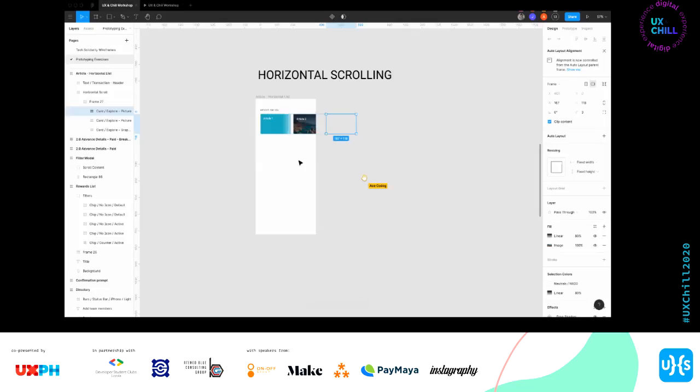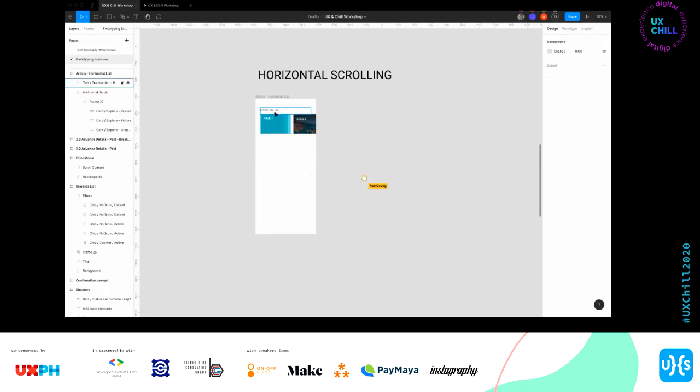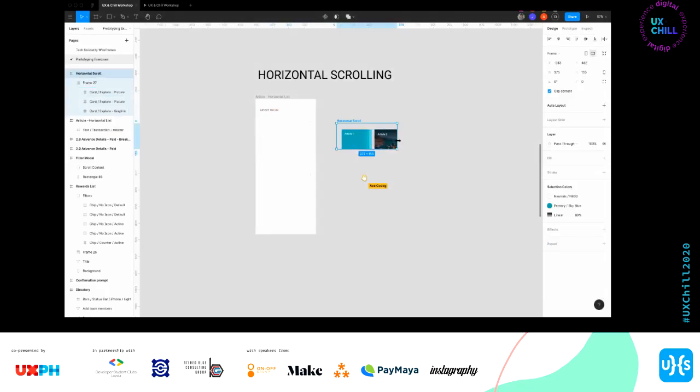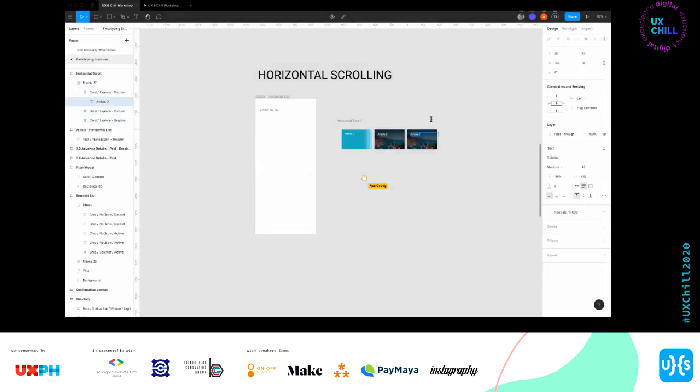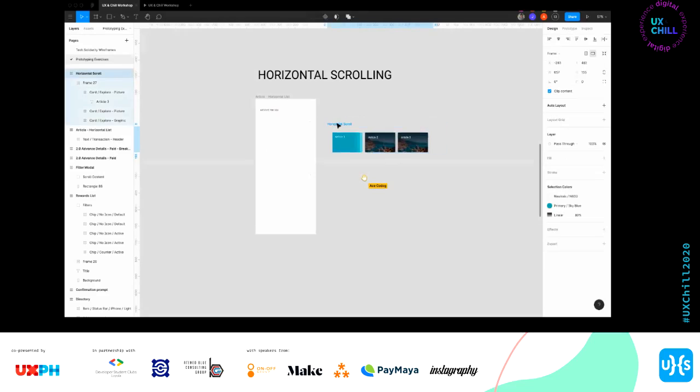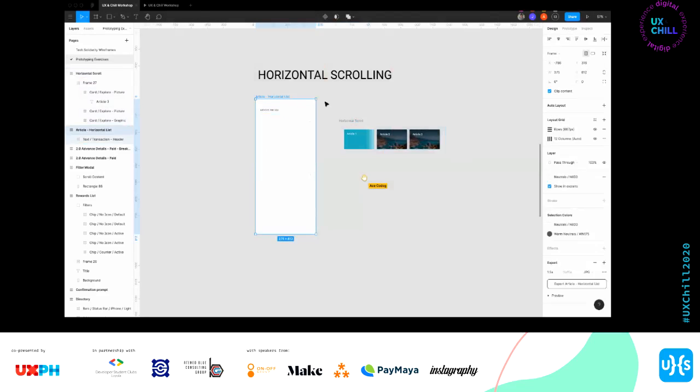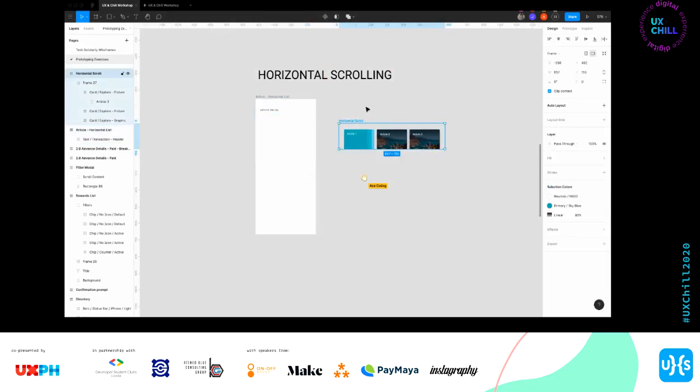Okay. Workflow-wise, what if gusto kong palitan to? I'd actually have to put it out. Yan. I change it. And then, put yung width mo is 375 for a mobile. Balik mo yung width ng frame to 375.